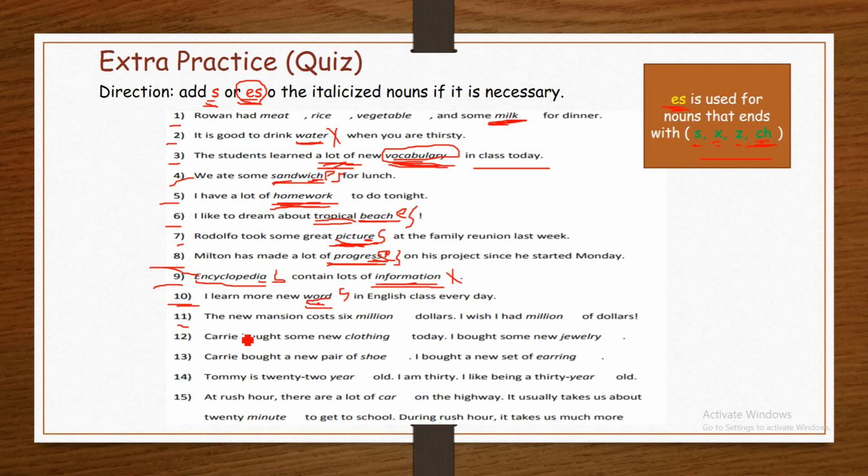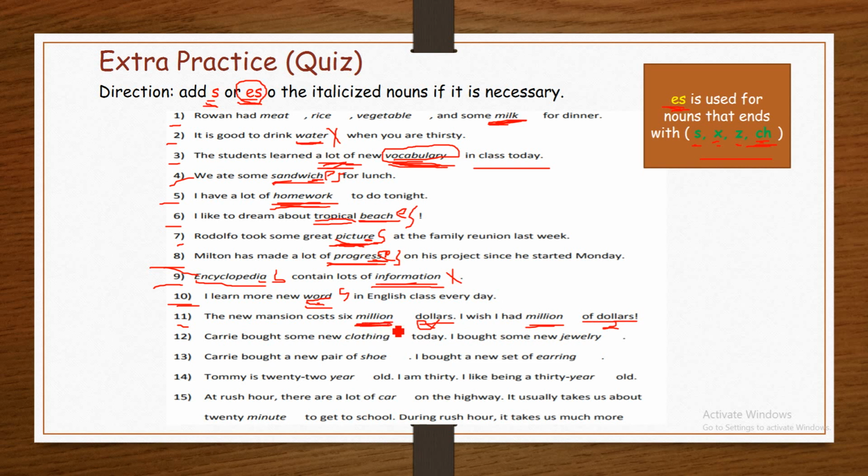Number 11. The new mansion costs $6 million. I wish I had millions of dollars. We have two italicized nouns. Both are million. The new mansion costs $6 million.